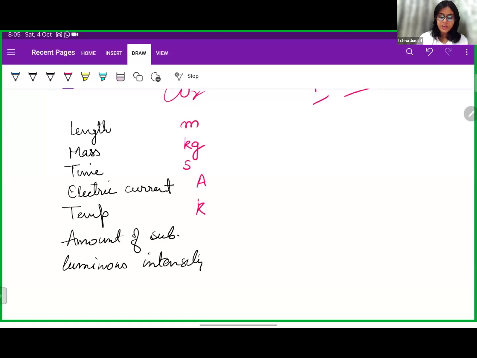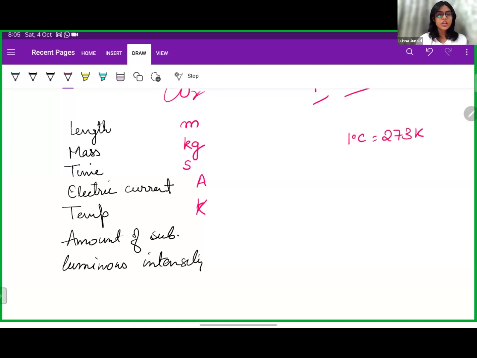Remember, whenever in any chemistry or physics formula, we will put the value of temperature in Kelvin only. And what is the conversion? 1 degree Celsius is equal to 273 Kelvin.